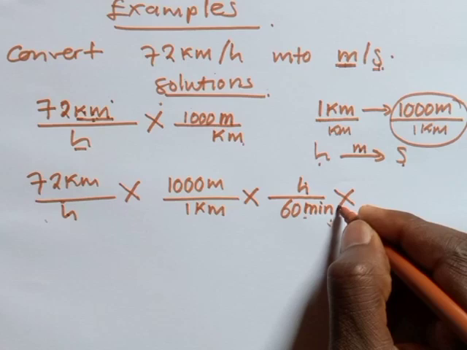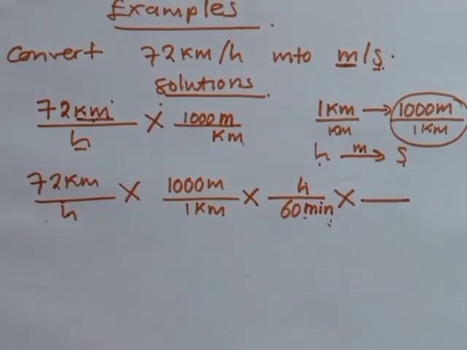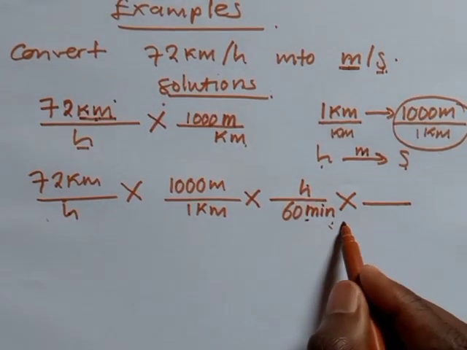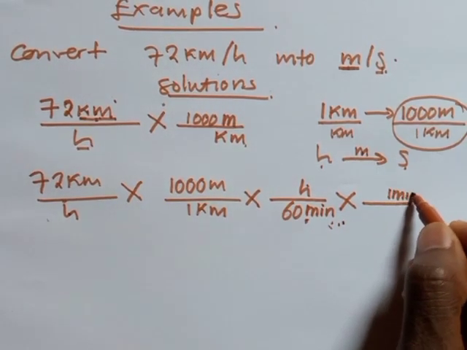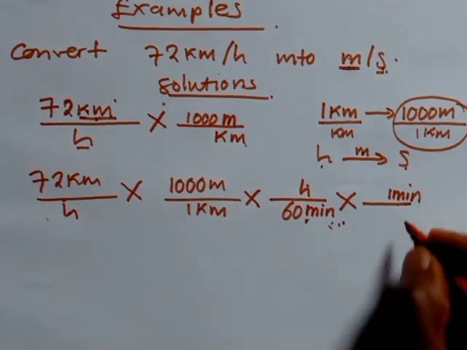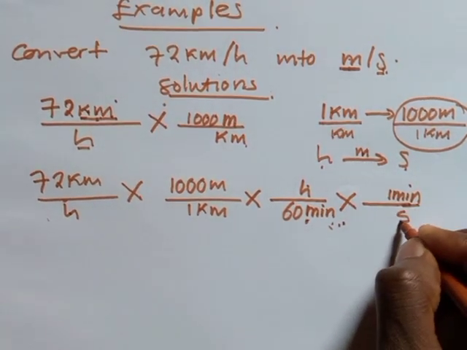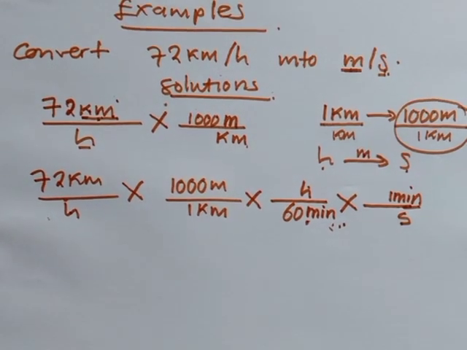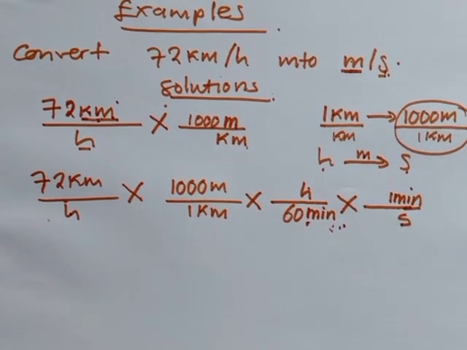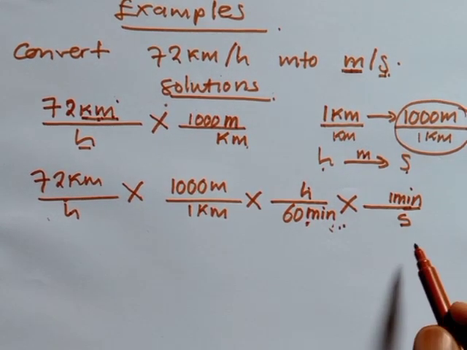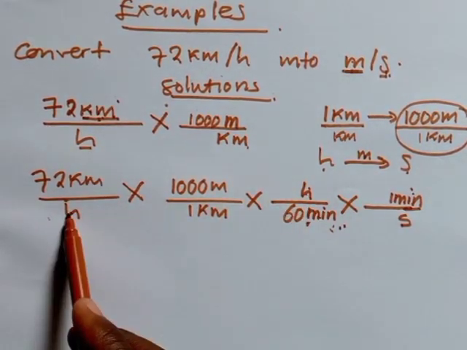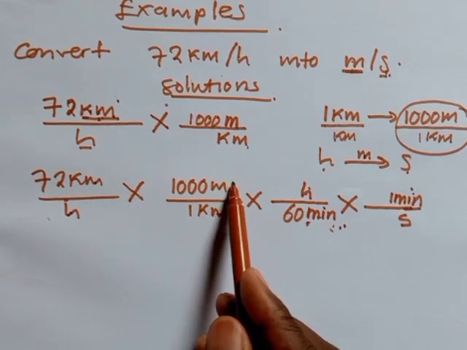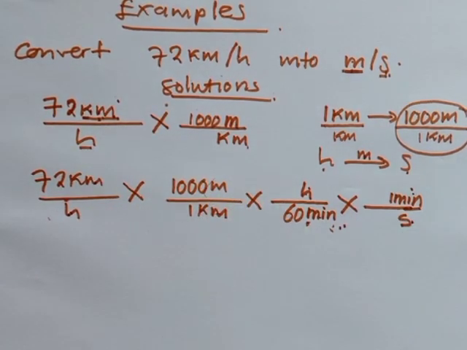I'll put a multiplication sign here. Then you have to make sure that the minute disappears. How can you make it disappear? You must put it on top. You say a single minute, so you write seconds down here. Why are we writing it like this? Because if you take it seriously, this and that would disappear, this and that would disappear, this and that would disappear. Then you have meters and seconds only remaining.